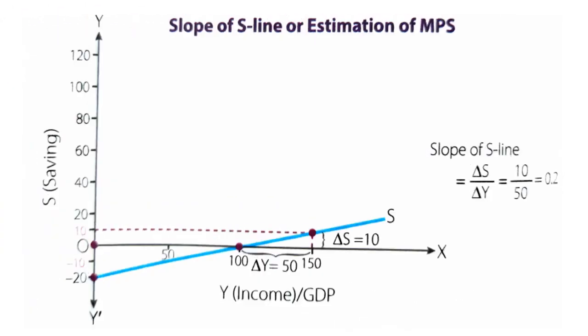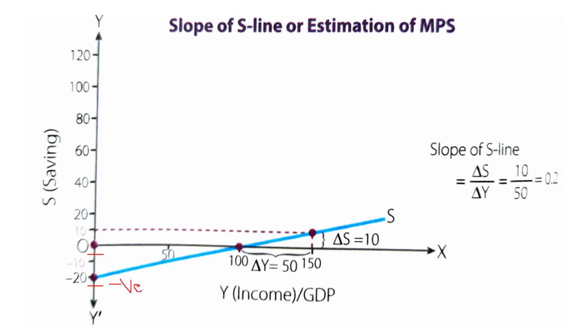Now have a look at this saving function. In initial stages our saving is negative. Just think why our saving is negative. When income is zero, there is some minimum level of consumption, that is autonomous consumption. From where do we do that consumption? Our income is zero, then from where are we doing our expenditure? We are doing our expenditure from our savings. That is why at zero level of income there is negative saving.